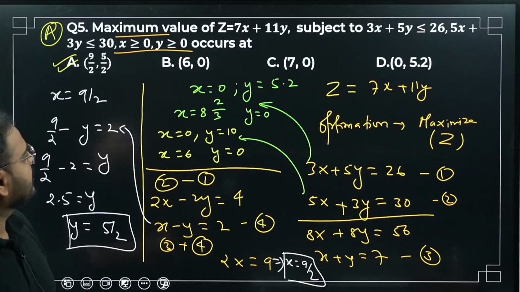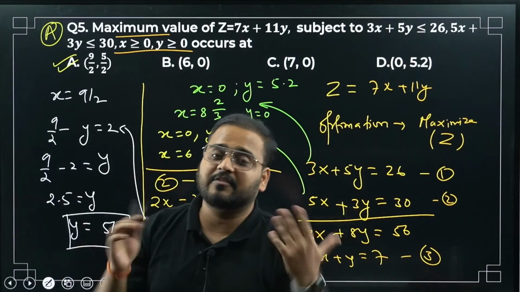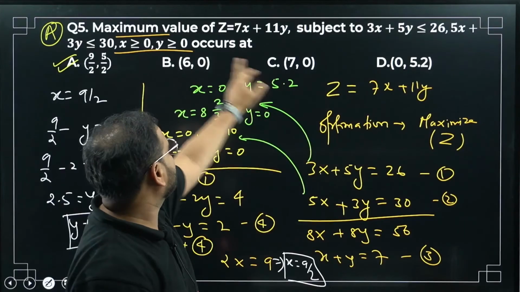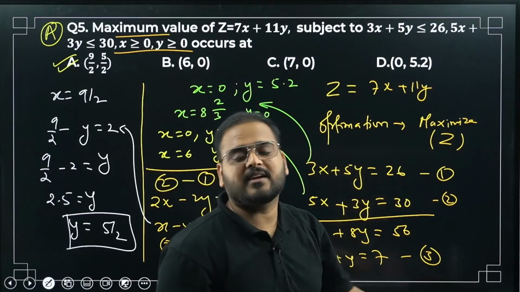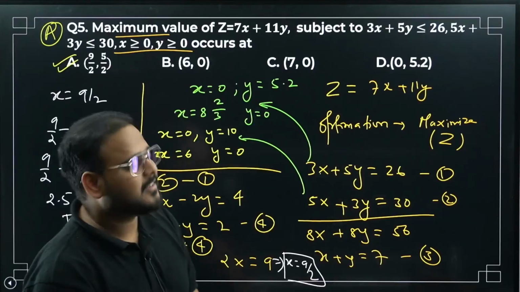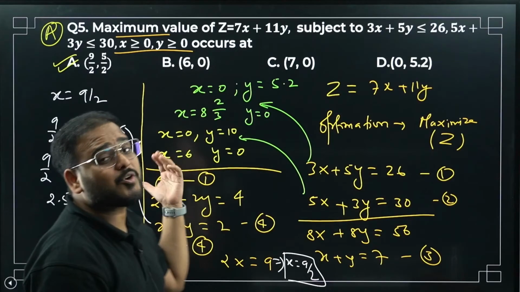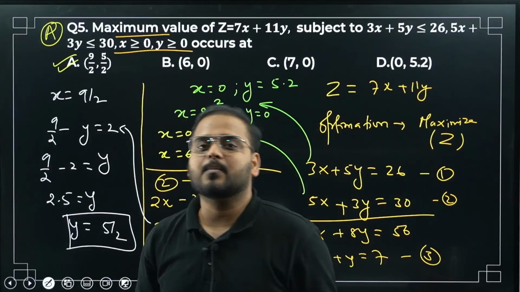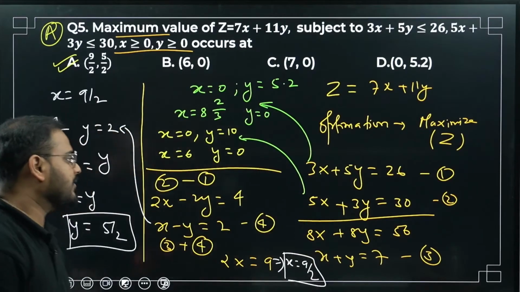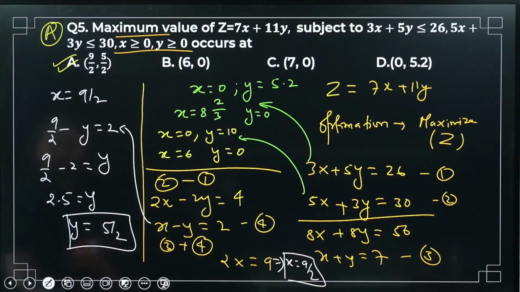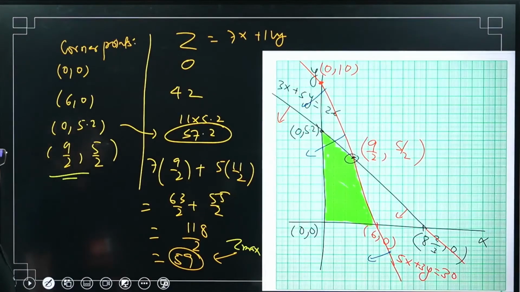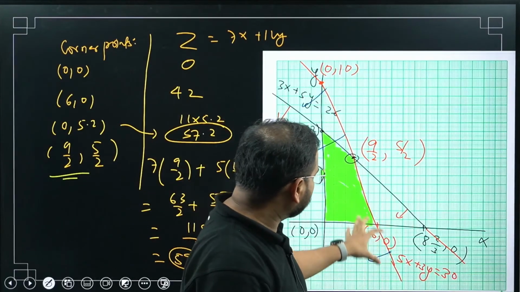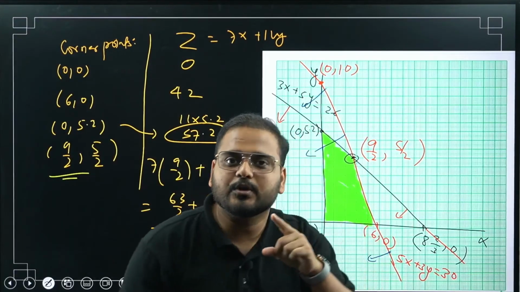Okay, please check. I've taken the graphical approach. If you want to do it another way, they've given the options. Substitute in the function 7x plus 11y, get the answer. Got it? There's a way to do it. But if it was not an objective question, how can you solve it? Using the graphical approach that I gave you. Have a look. I hope this is all visible to you. Okay, solution part. The graph is clear, right? If you have any problem understanding or seeing the graph, let me know in the comment section.